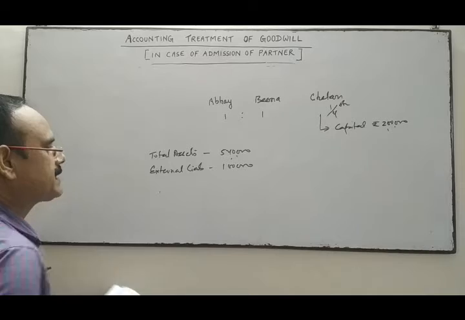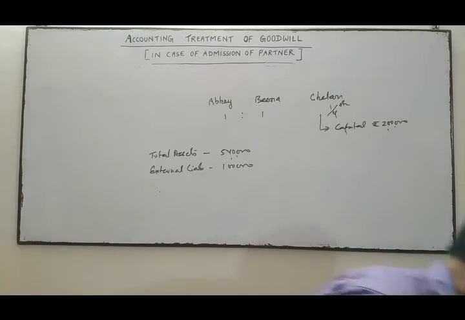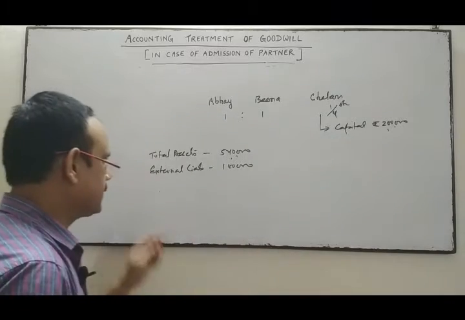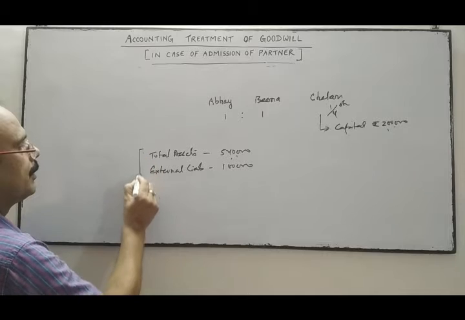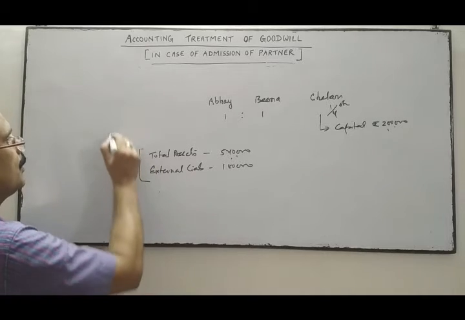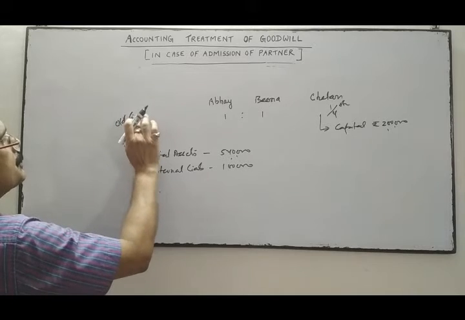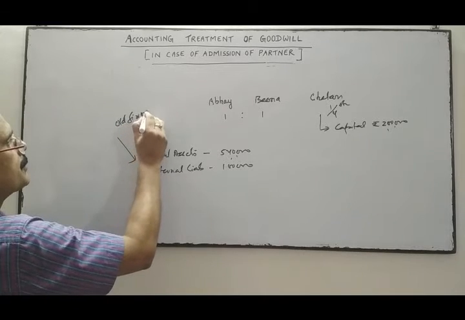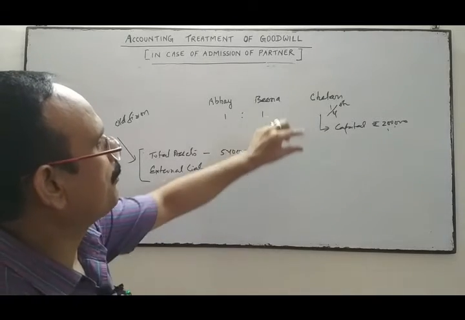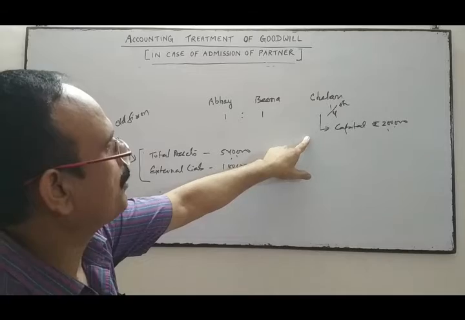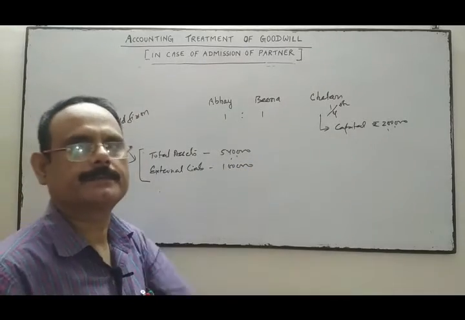This total assets and external liability of the old firm is this much at the time of admission of Chetan for 1/4 share of profit, and for 1/4 share of profit Chetan brings rupees 2 lakh as capital.